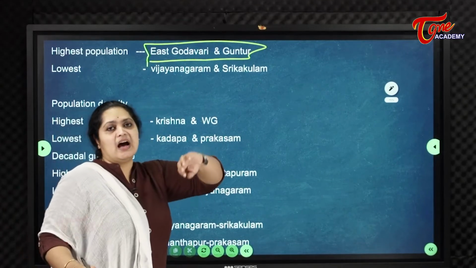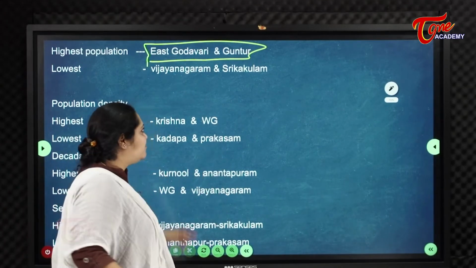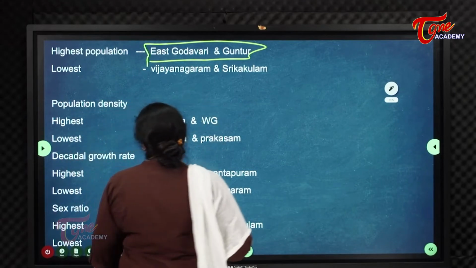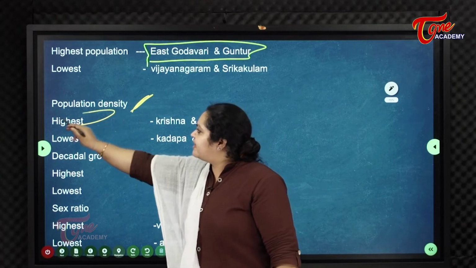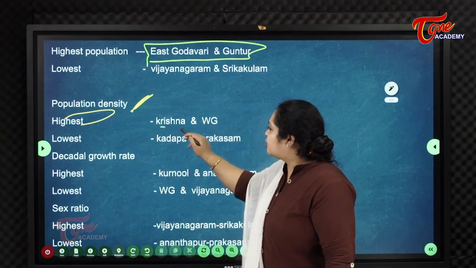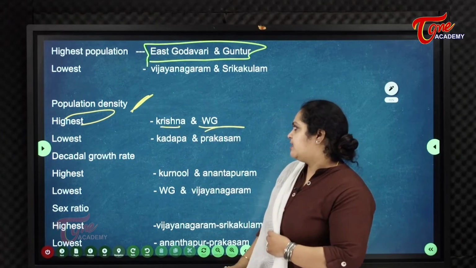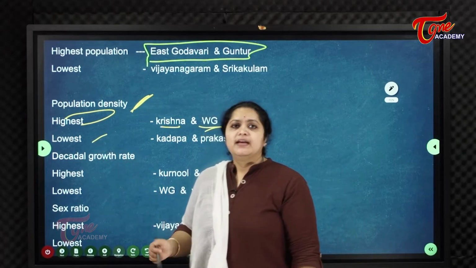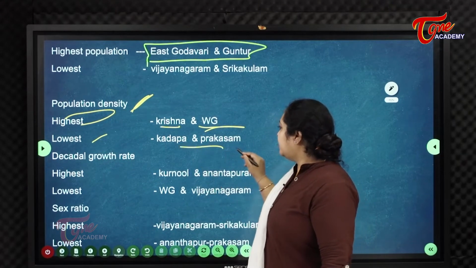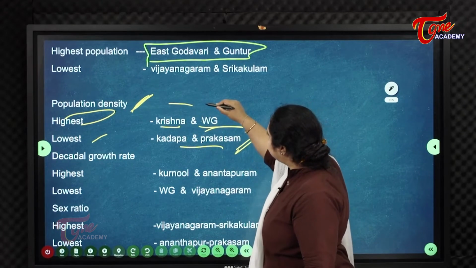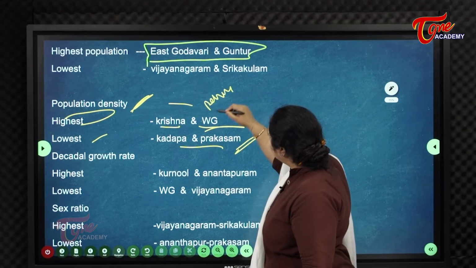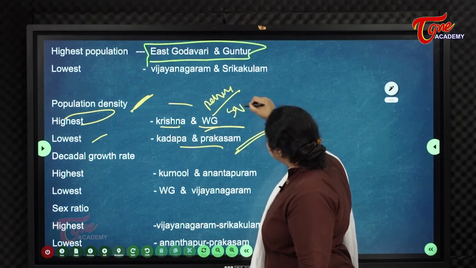Lowest population: Vijayanagaram and Srikakulam. Coming to population density, the highest is seen in Krishna and West Godavari districts and the lowest in Kadapa and Prakasam. Density means persons living per square kilometer.